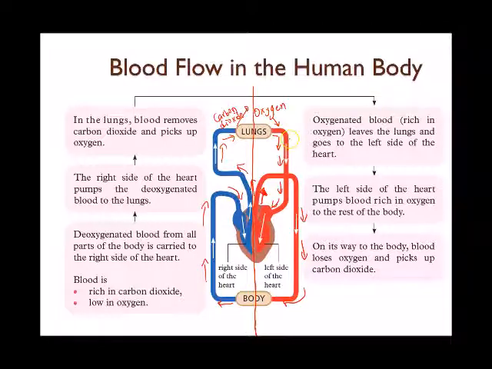This is the part where we call oxygenated blood, okay, which means that this is the part which is rich in oxygen, all right? The other part over here, on this side, this is the part where it is deoxygenated blood, right? So I will put over here, this is the part where you have oxygenated blood. Oxygenated means it is rich in oxygen, right? So that means there is a lot of oxygen over here.